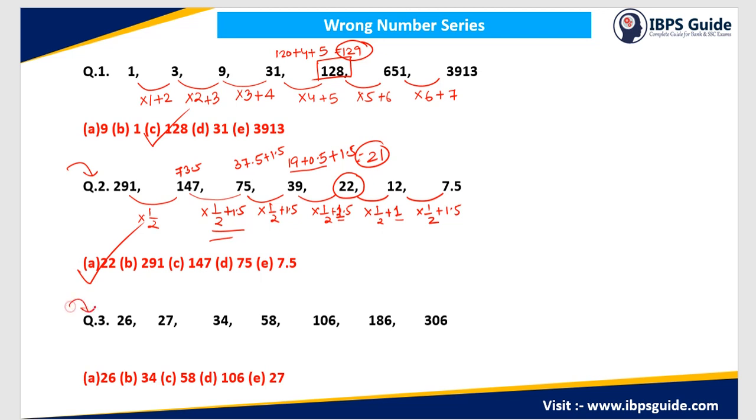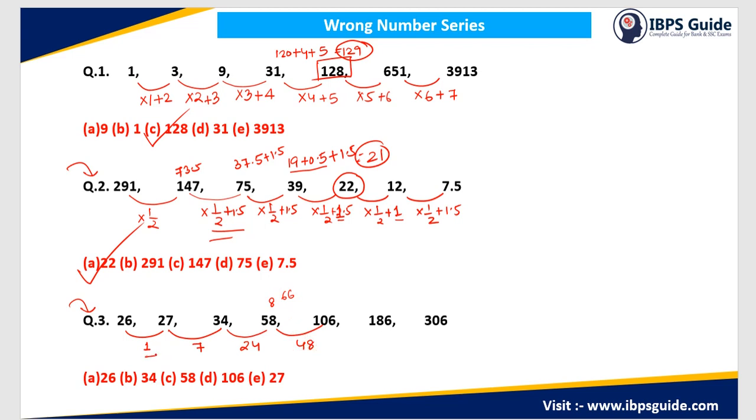Now in the third question, this is 26, 27, 34, 58, 106, 186 and 306. Now looking at these numbers, I can directly say that this is not the case of multiplication, because the gap between the numbers are closer to each other. Now if I look at the gap, this is 1. Here the gap will be, if I give 27 3, this will become 30 and then 4, so this is 7. Now if I look at the gap between these two numbers, I can directly say that this is 24. And here it will be, this is 58. If I give 8 to 8, then this will become 66 and then 40. So this will be 48.